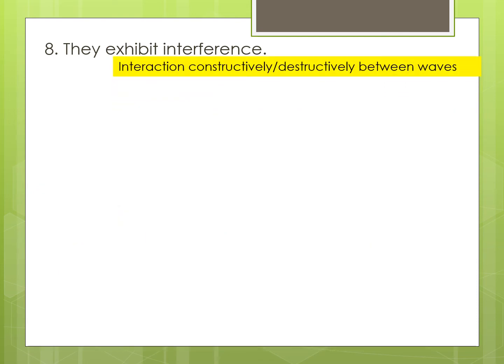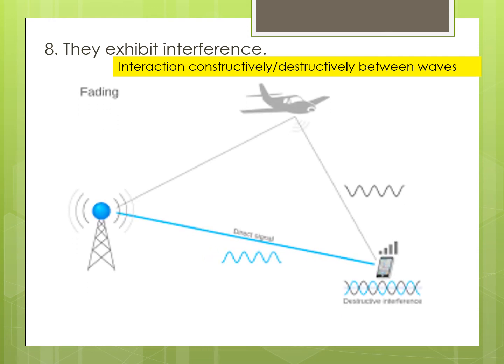Interference can be demonstrated using this example. Signals coming from two sources interfere with each other, causing a destructive interference, and the signal results to fading.